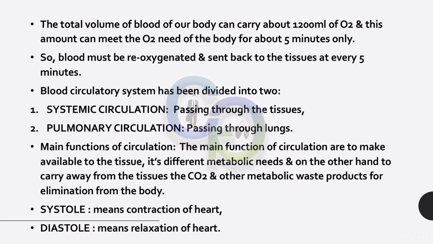The blood circulatory system has been divided into two: systemic circulation, passing through the tissues, and pulmonary circulation, passing through the lungs. Main functions of circulation: the main functions of circulation are to make available to the tissues their different metabolic needs, and on the other hand to carry away from the tissues the carbon dioxide and other metabolic waste products for elimination from the body. Systole means contraction of the heart. Diastole means relaxation of the heart.